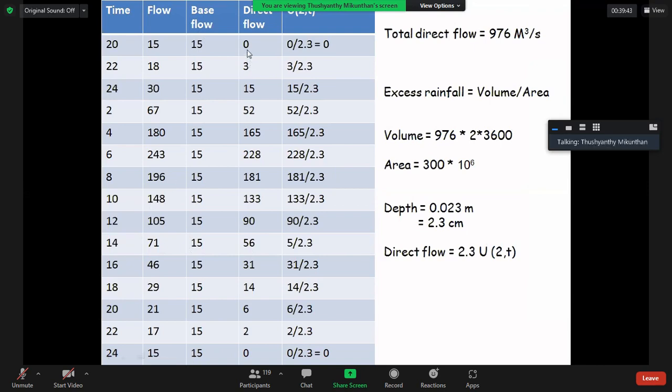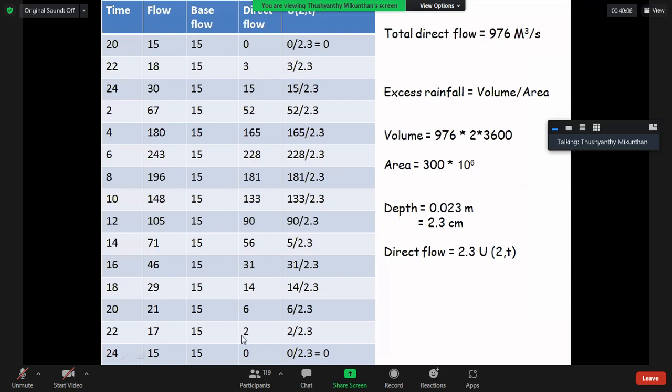Direct flow should start with 0 and should end with 0. Then 15 minus 15 is 0, and again here 15 minus 15 is 0. Likewise, you can estimate the other direct flow. Then calculate quickly the total direct flow.